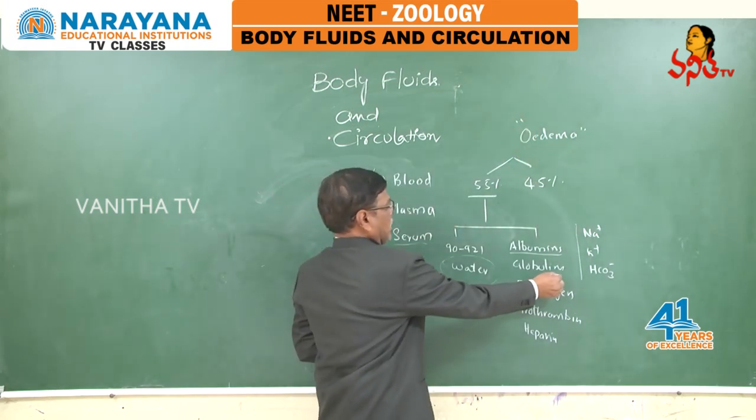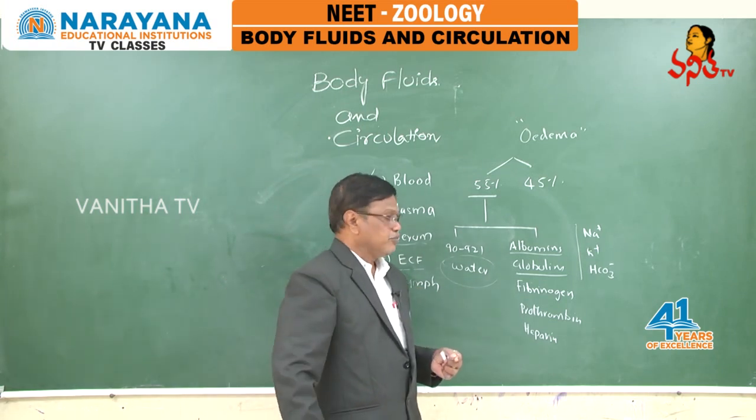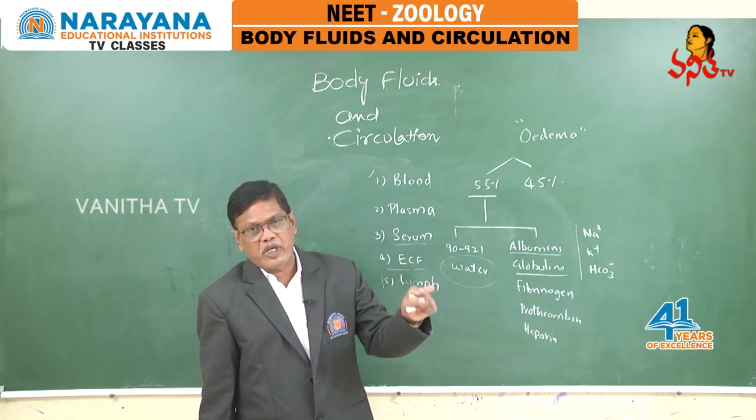Next, globulins are also very important. There are 3 types: alpha, beta and gamma globulins. Gamma globulins are nothing but immunoglobulins.